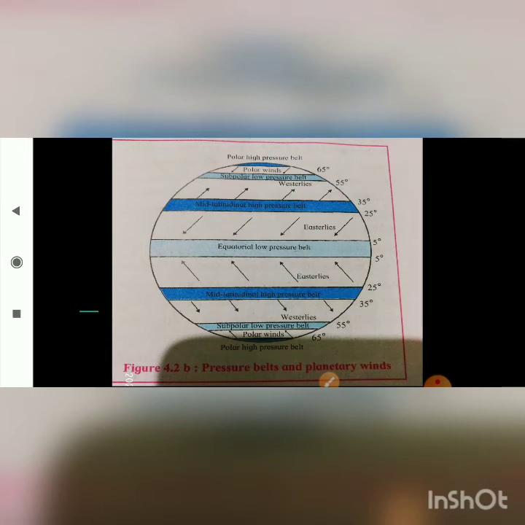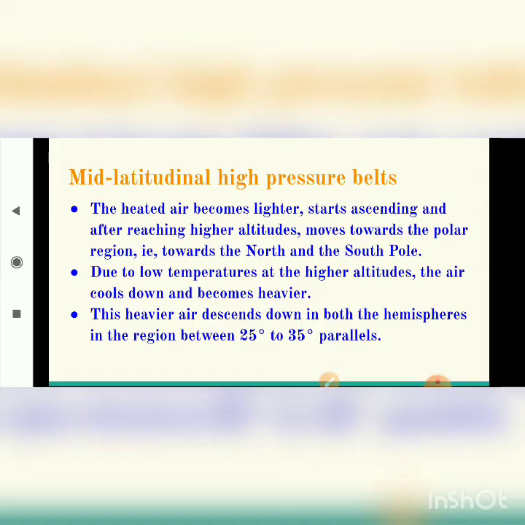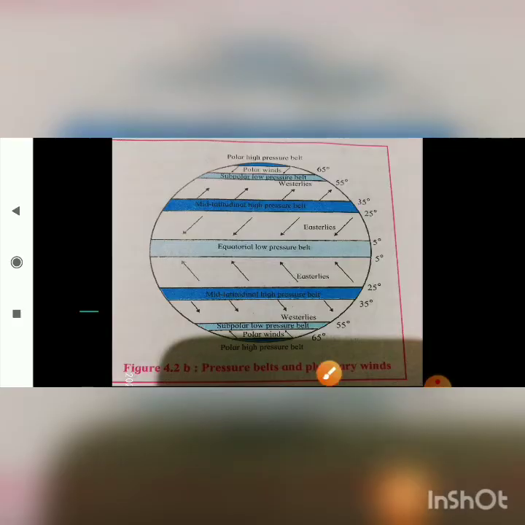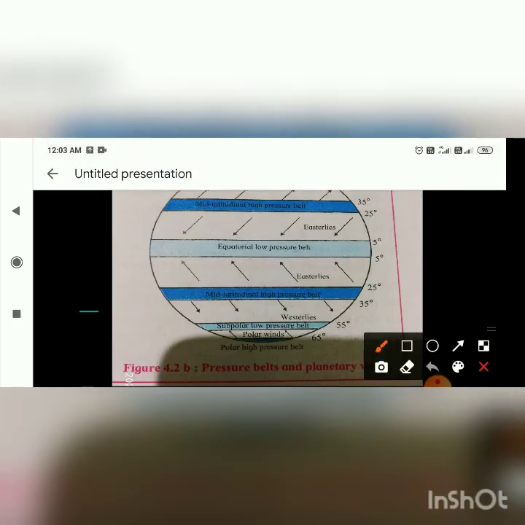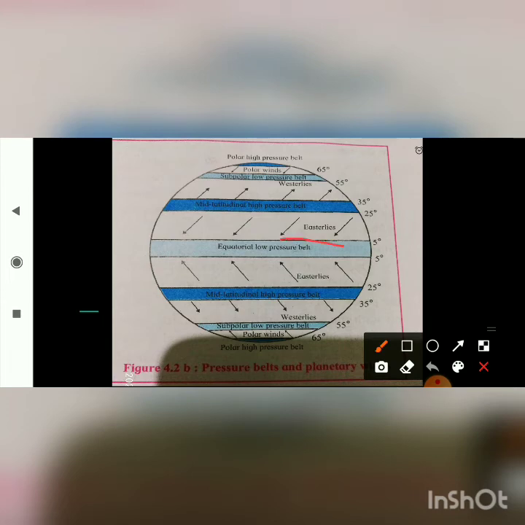You can see in the diagram that has been given, students. As this process operates continuously, a low pressure belt is formed. You can see here how the equatorial low pressure belt gets formed in the central part of this region, between the parallels 5 degree north and 5 degree south.